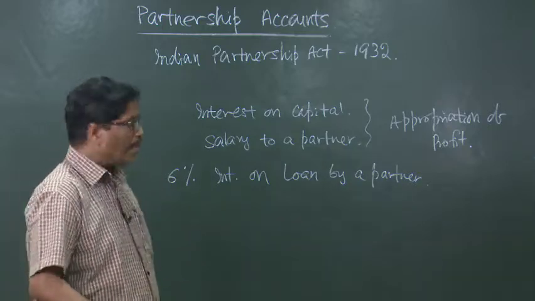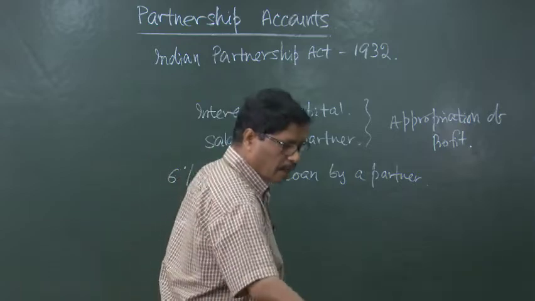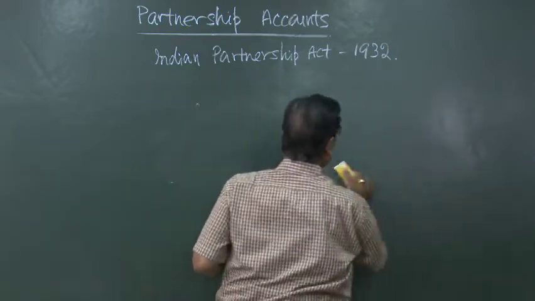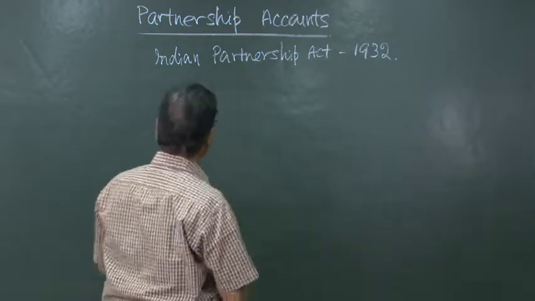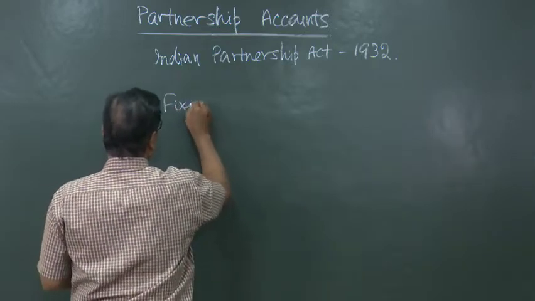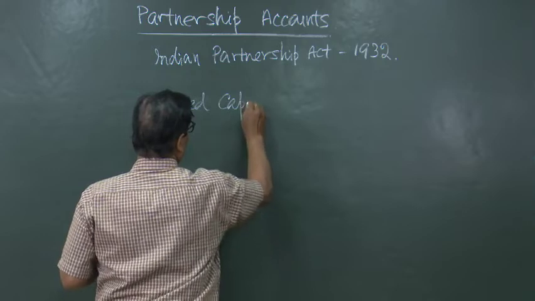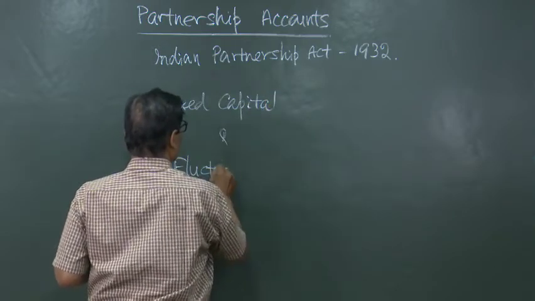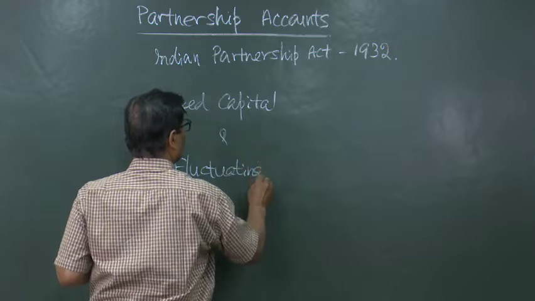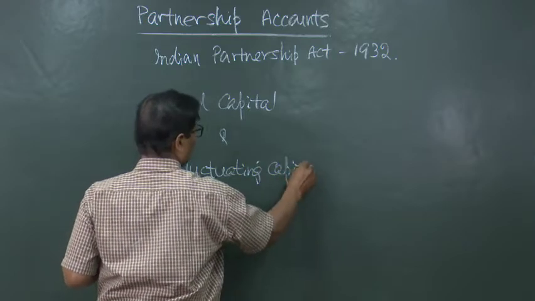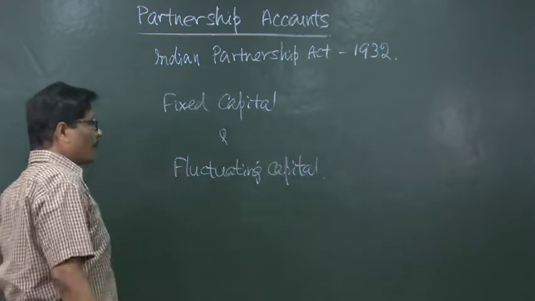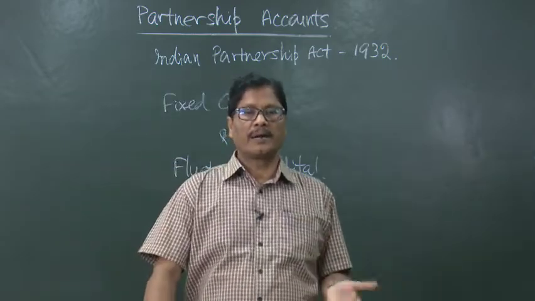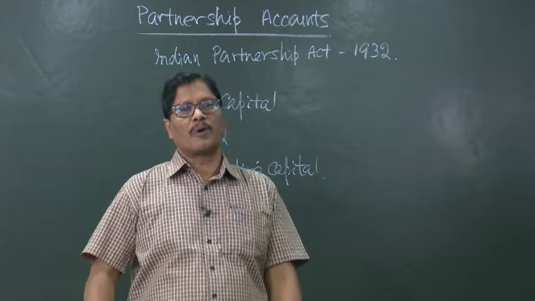Now, capital accounts are of 2 types, fixed capital and fluctuating capital. In case of fixed capital, the capital remains fixed until and unless it is increased with the permission of all the partners.